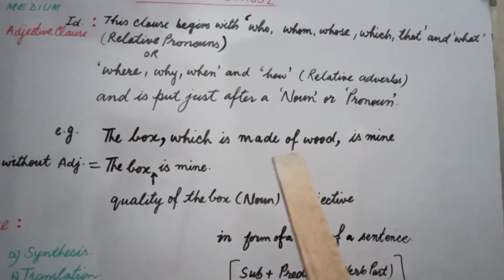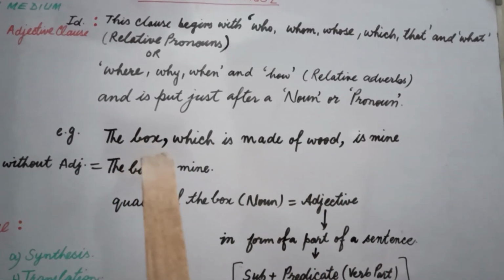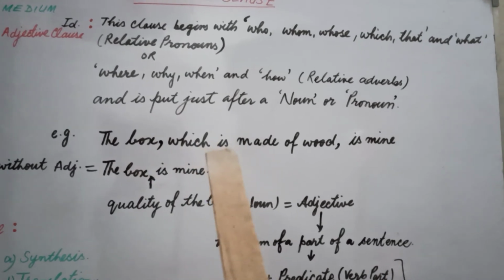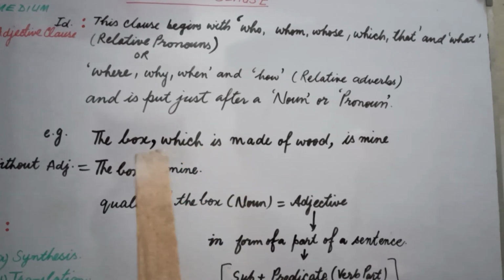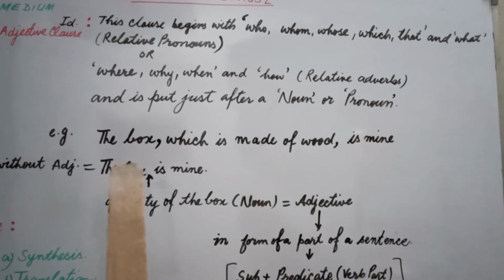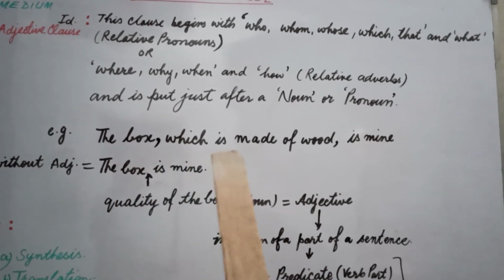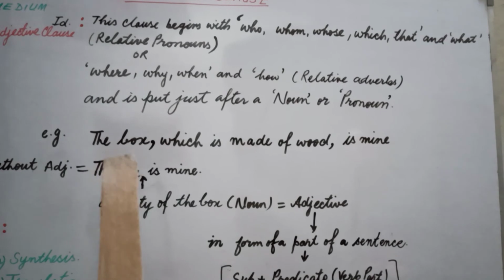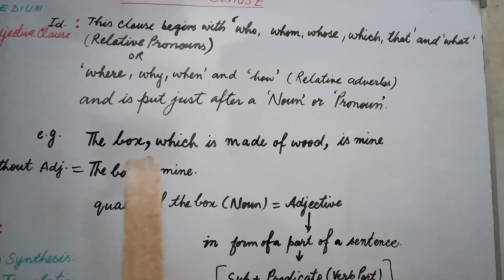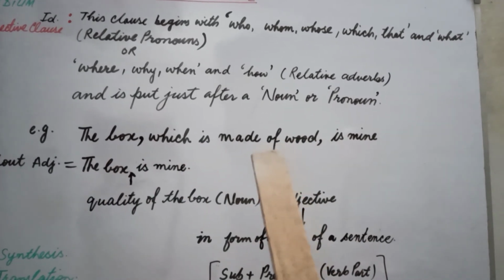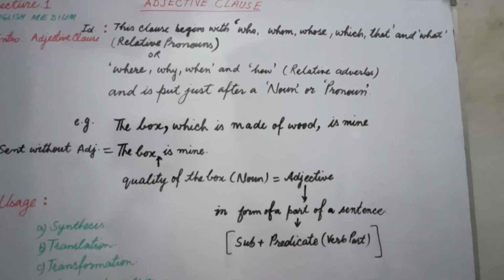Which is made of wood is the adjective of the box, and it is with a verb. Because of being with a verb, it is a clause, and because of telling something about the box, it's an adjective. That's why it is an adjective clause. Then our sentence is the box is mine, and the quality of the box is which is made of wood. This is your adjective clause.